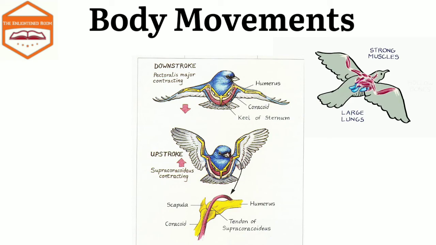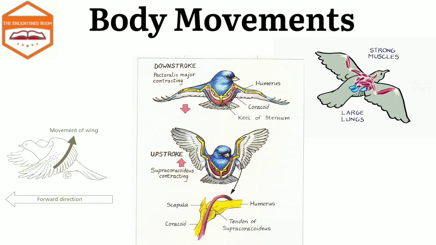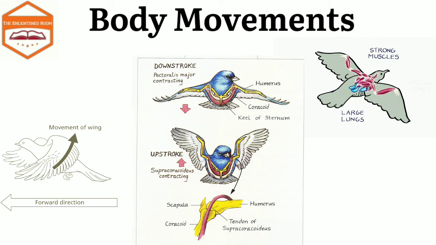Number 2, they have a streamlined body that cuts the air current while flying. Number 3, their bones are hollow which makes their body light. And the last one, they have powerful chest muscles which help them in flapping their wings during their flight.